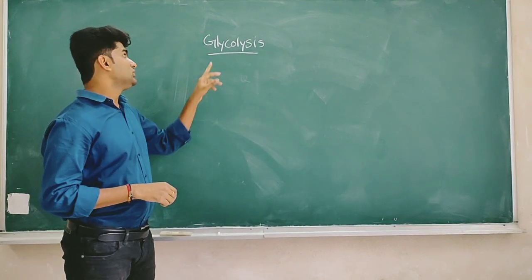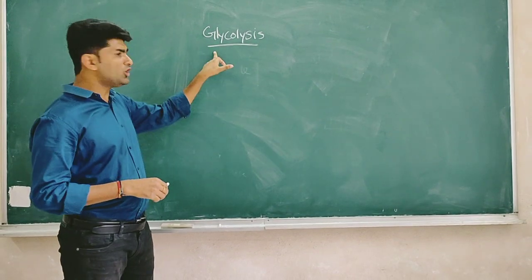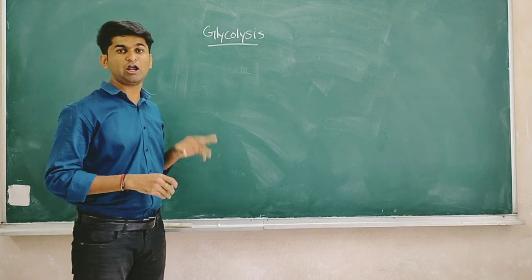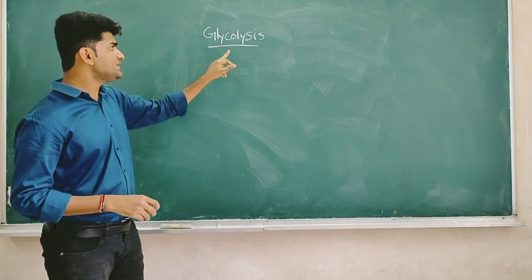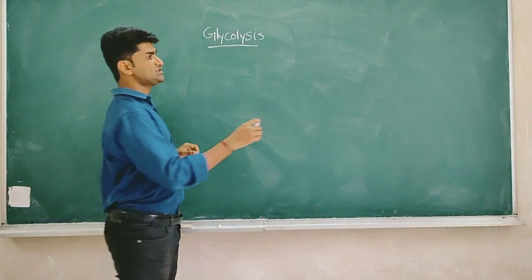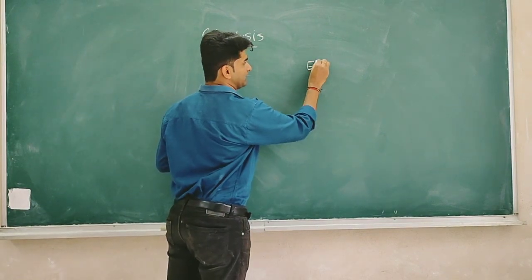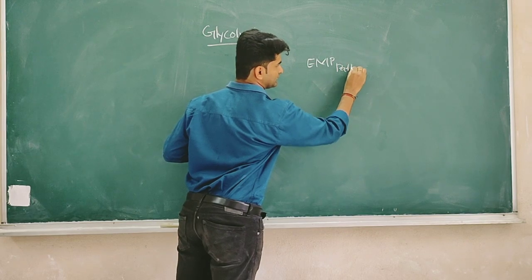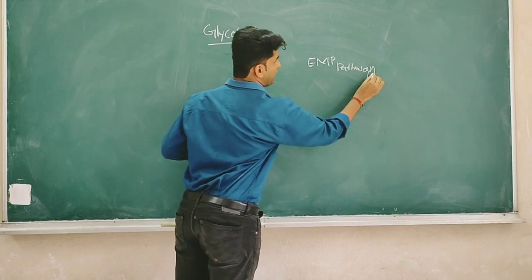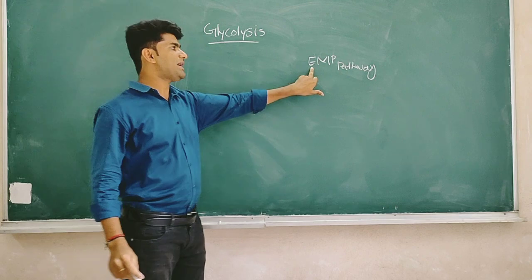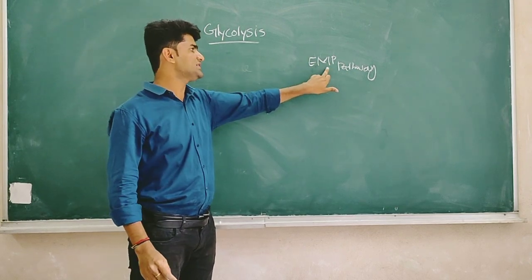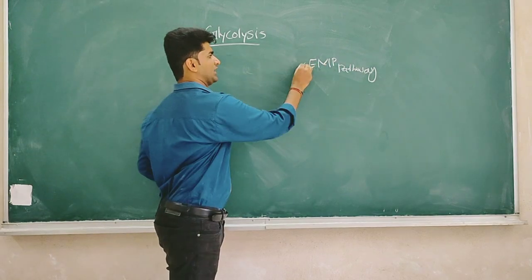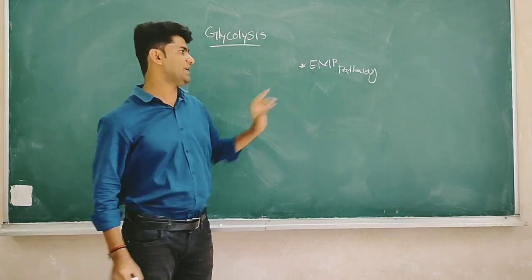The word glycolysis itself indicates it: glyco means sugar, whereas lysis means splitting or breakdown. The glycolysis process is also called the EMP pathway. Why is it called the EMP pathway? This pathway was discovered by three important scientists, Embden, Meyerhof and Parnas. So it is called the EMP pathway.